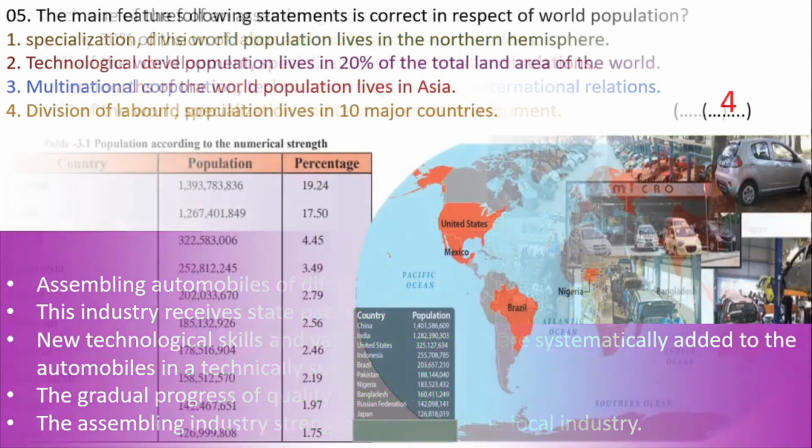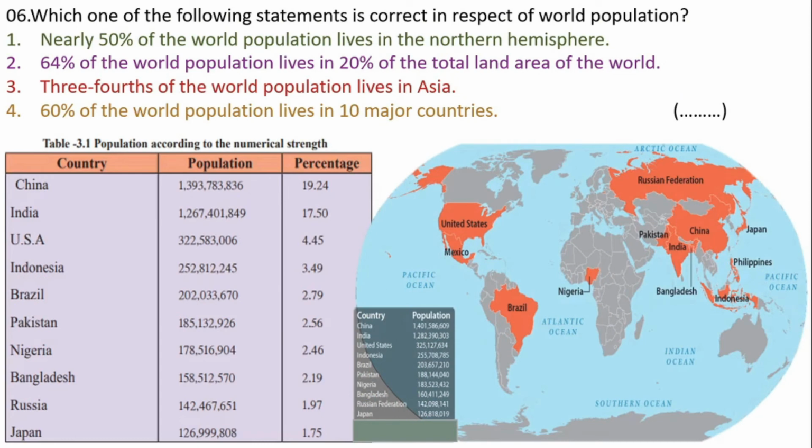Let's move on to the next question. Description. The total number of humans inhabiting the earth is termed population. The world population size according to continents. Around 60% of the world population lives in Asia, 16% in Africa, 10% in Europe, 8% in North America, 5% in South America and 1% in Australia. Let's look at the question now.